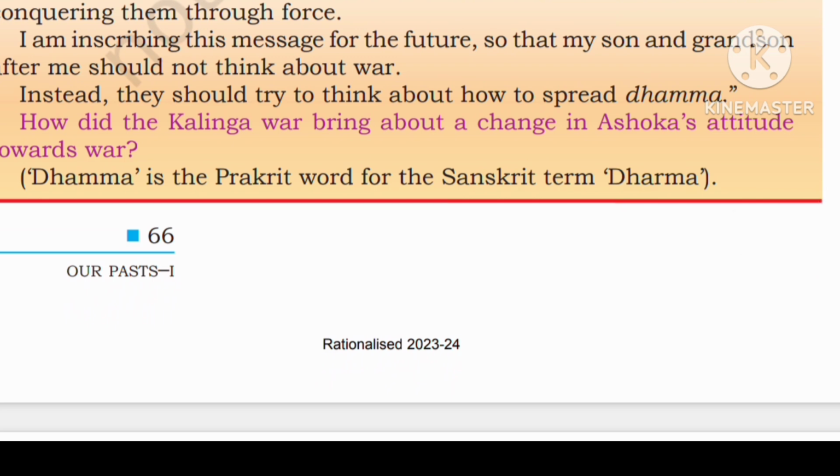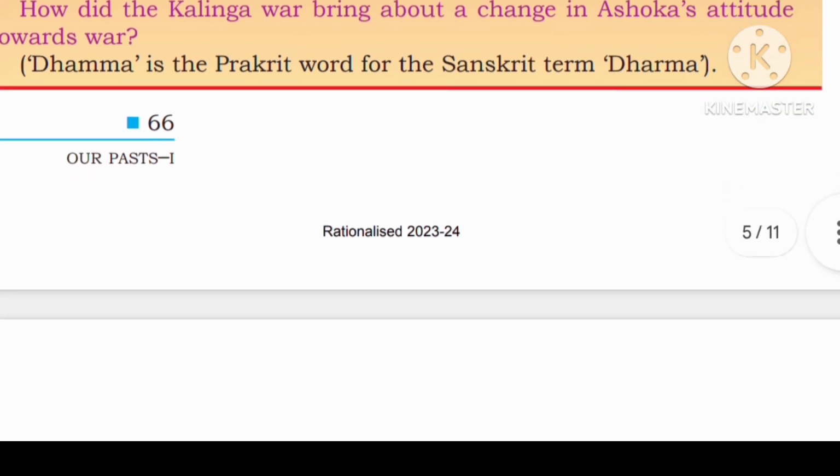People who are kind to their relatives and friends, to their slaves and servants, die or lose their loved ones. That is why I am sad and have decided to observe Dhamma and to teach others about it as well. I believe that winning people over through Dhamma is much better than conquering them through force. I am inscribing this message for the future so that my sons and grandsons after me should not think about war. Instead, they should try to think about how to spread Dhamma. How did the Kalinga war bring about a change in Ashoka's attitude towards war?